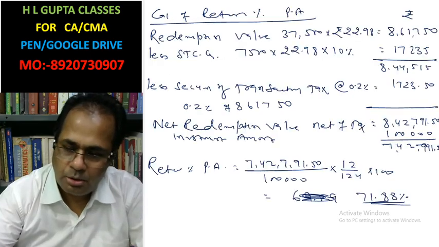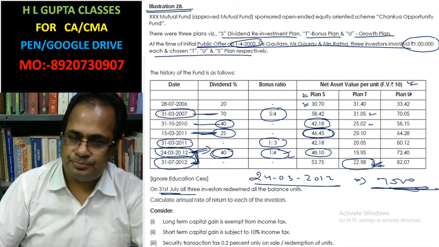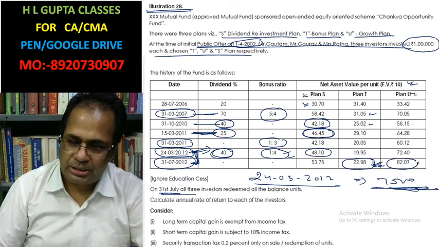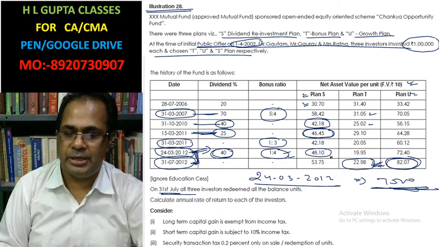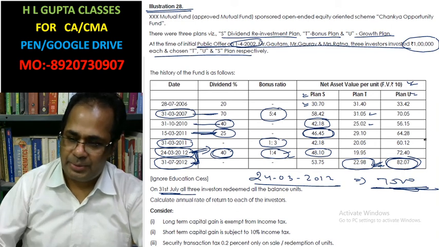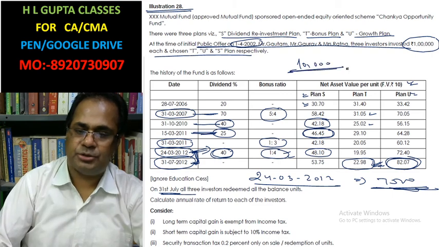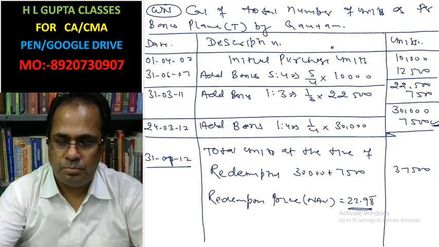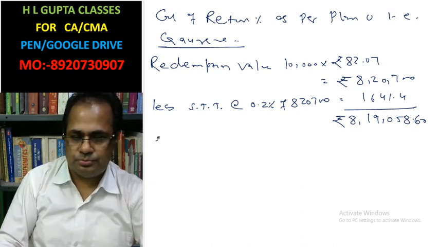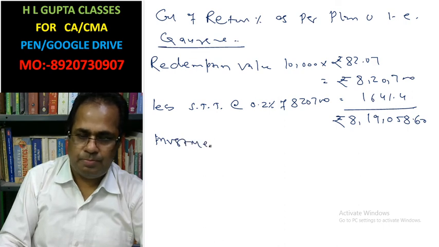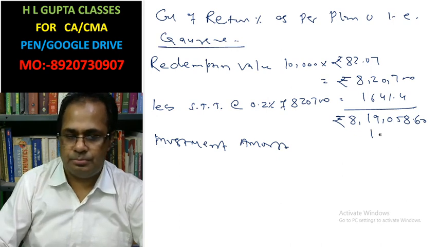In this case, look at it, in plan U, net assets value at the time of redemption is 82.07. That's why redeemed value is at the rate of 82.07, and you had outstanding units 10,000. Investment amount rupees 1 lakh.